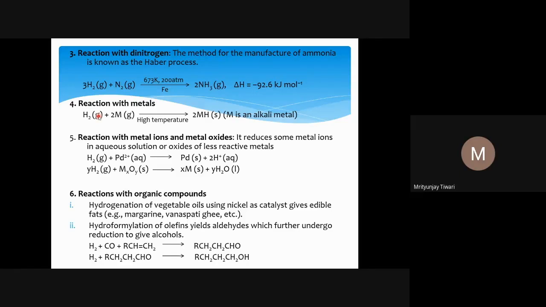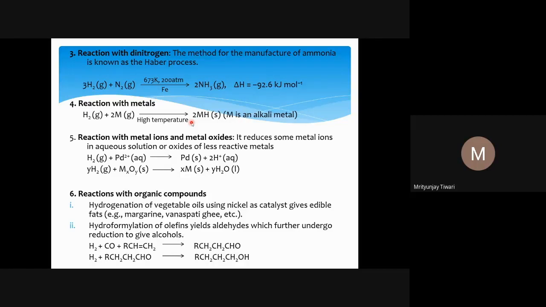This is what we have seen. Why? Because in any chemical reaction certain bonds are broken, and then new bonds are formed. Breaking a bond means you need to provide certain energy, because during the formation of a bond, energy is released, and you need to provide that same amount of energy to break that bond if it is to be broken in a chemical reaction. So that is why it happens at high temperature.